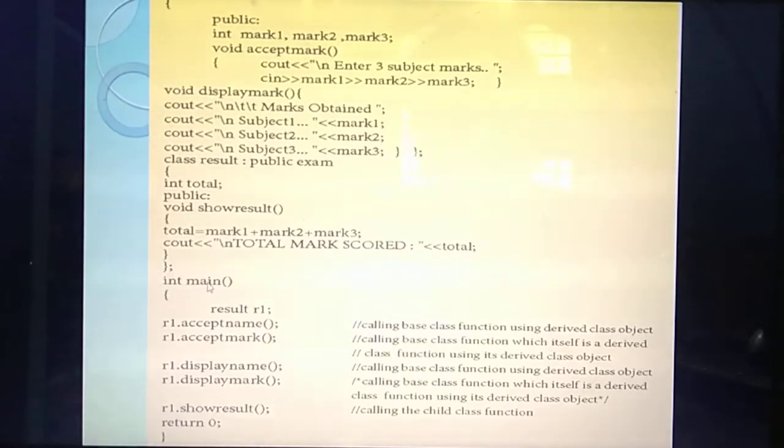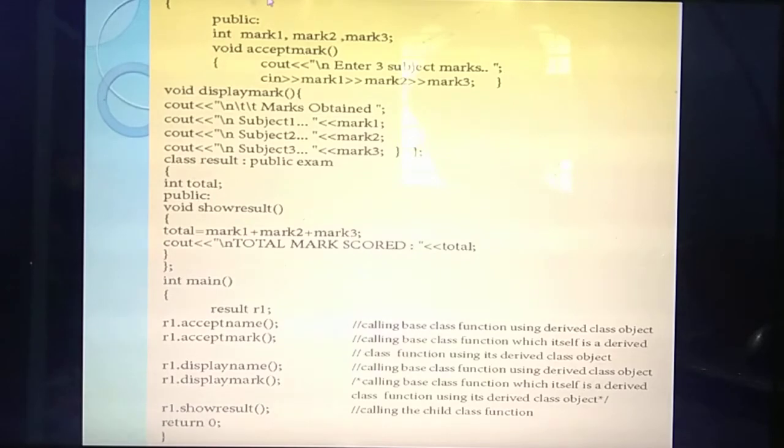Then you are going to write the main function. Main function I already said. If you are using the class concept in programming, what's the first step? You should create an object for the class, isn't it? So here 3 classes are there. Always you need to create the object for the last class you have created. What are the 3 classes?